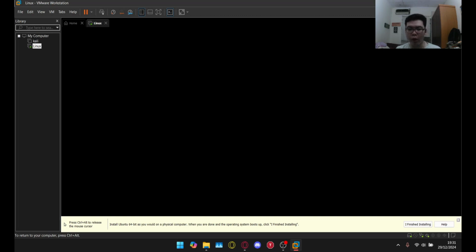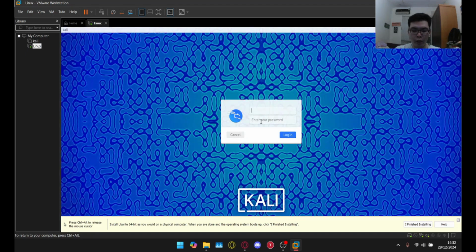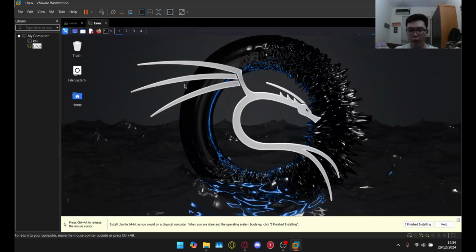Now it will take a while to restart the VMware or the virtual machine. And now we're going to open the menu. For now, we choose the first menu, or it automatically chooses it for us. Now in this menu, we should enter the username and password that we already registered. So for now, it's Matthew, and then my password, just login, and then we should be directed to the home page. So this is what Kali Linux looks like.